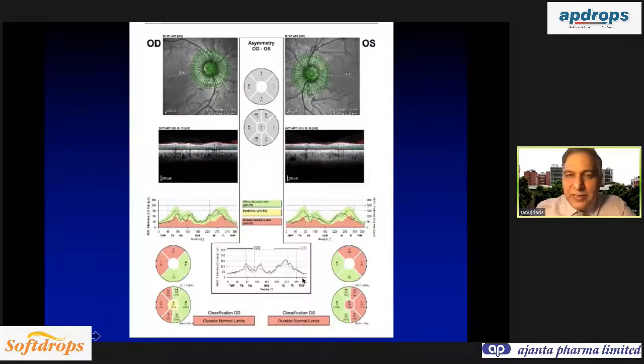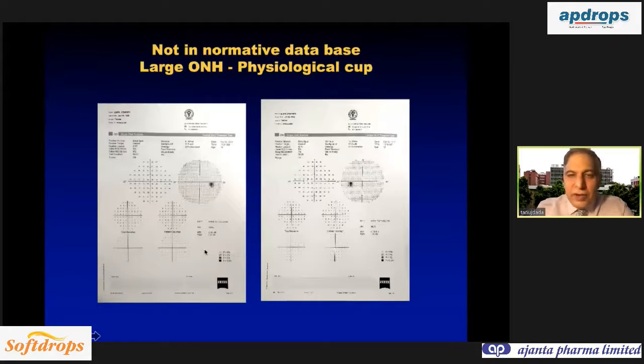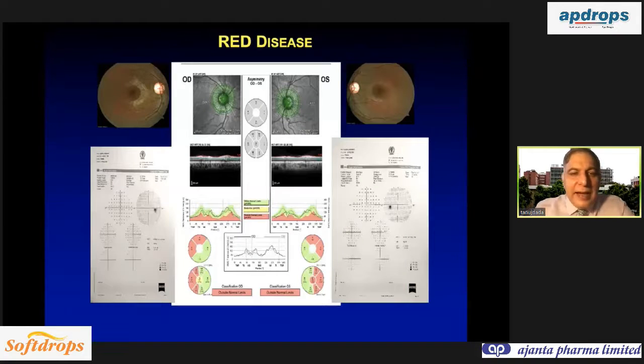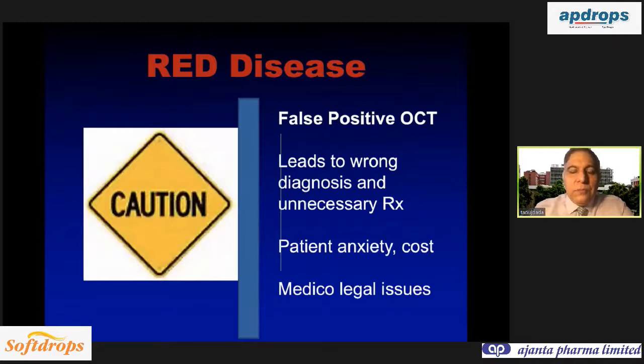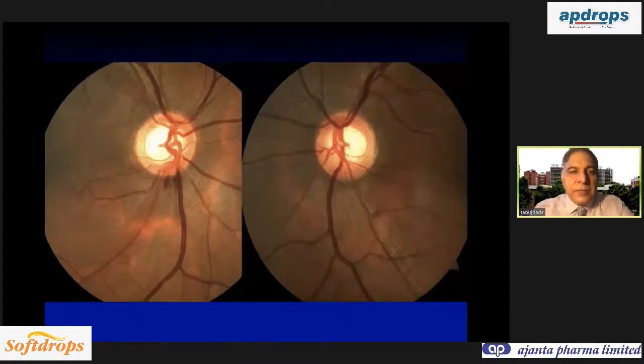This is called red disease. So OCT is flagging abnormality because the patient was not in the normative database, and there is absolutely no glaucoma. So this is called red disease. Be very careful of the artifacts, because if you diagnose red disease, it has a psychological impact on the patient and medico-legal issues, and you increase anxiety and cost because you start the patient on therapy.